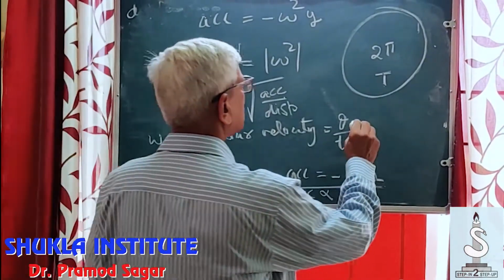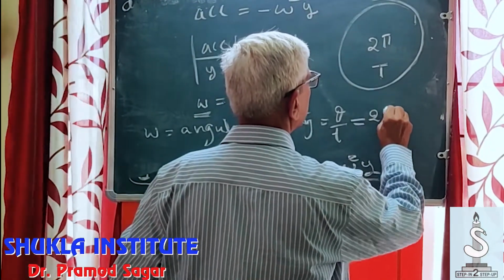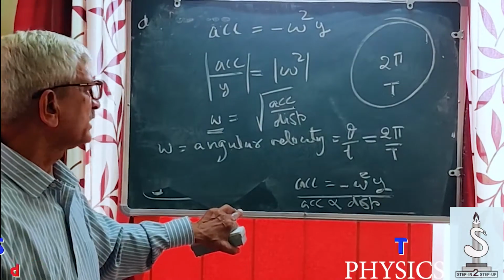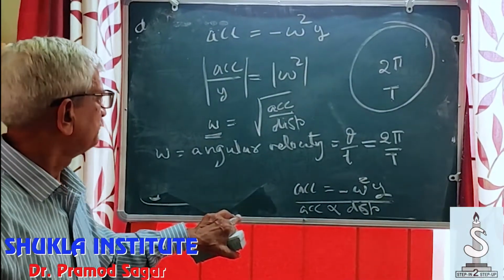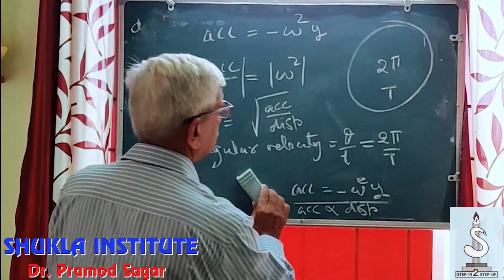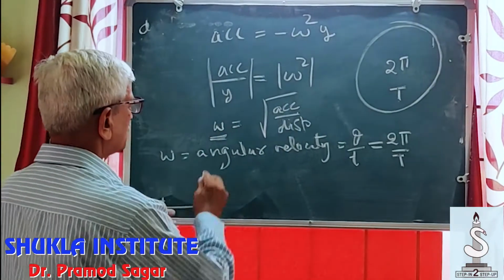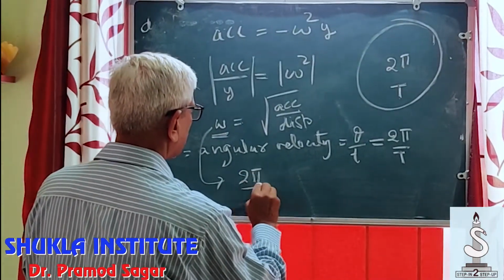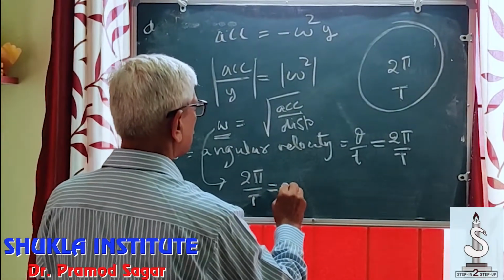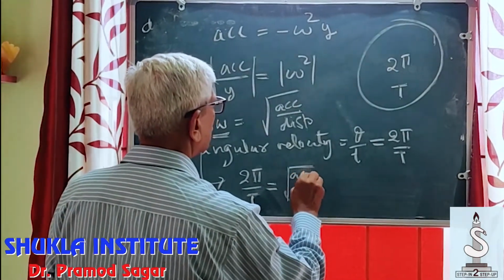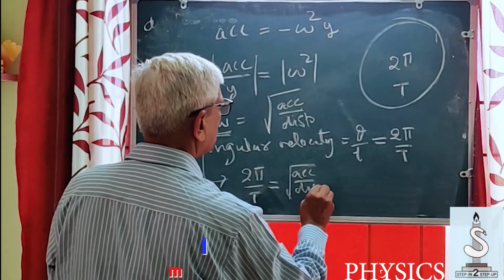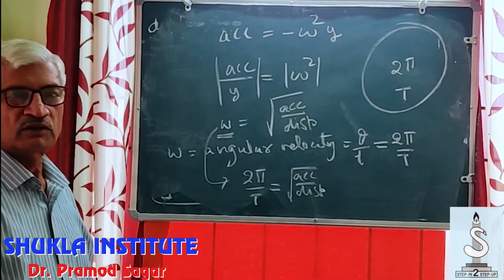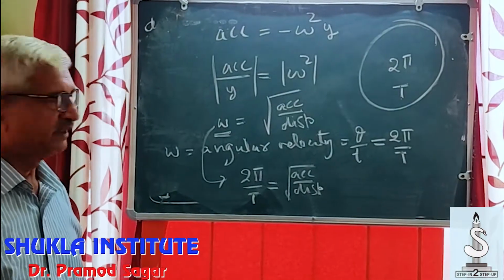So therefore this can also be taken as 2 pi by t, where t is known as the time period. So this equation is 2 pi by t is equal to square root of acceleration upon displacement. So from here we can find out the value of t.